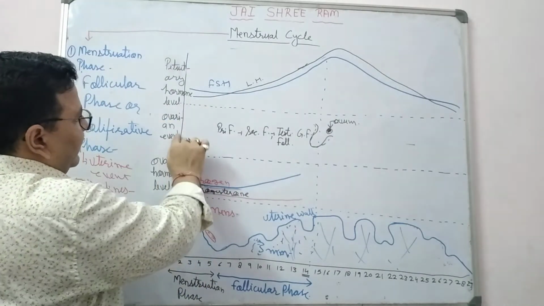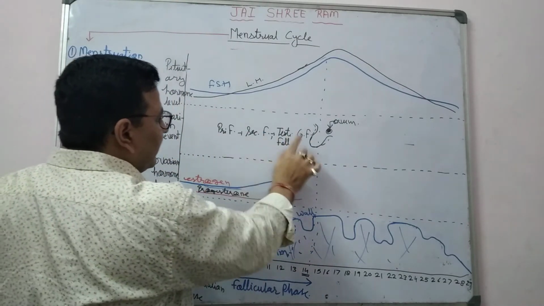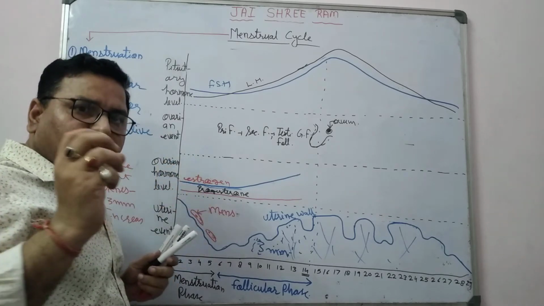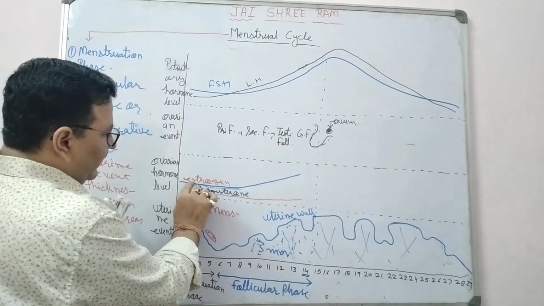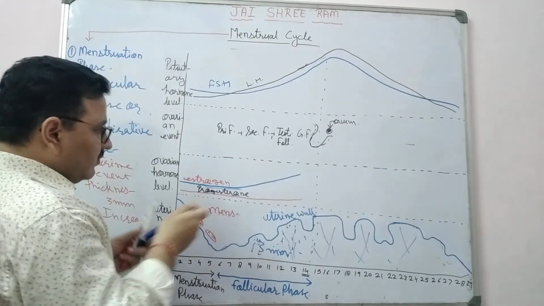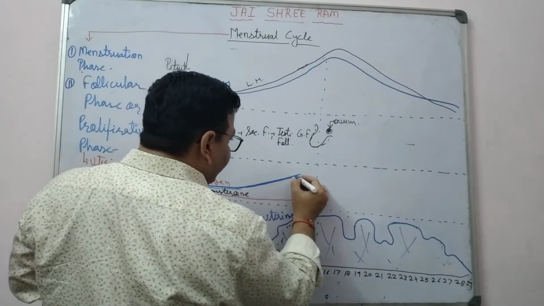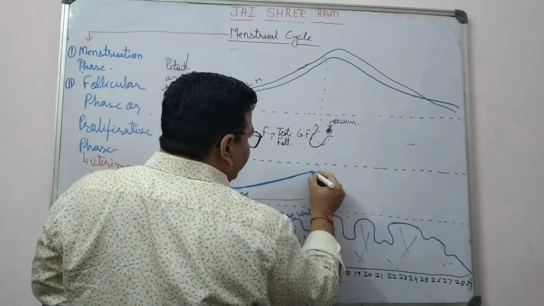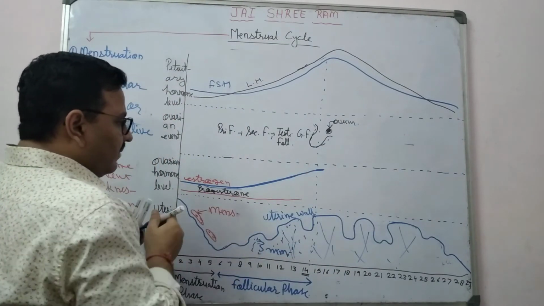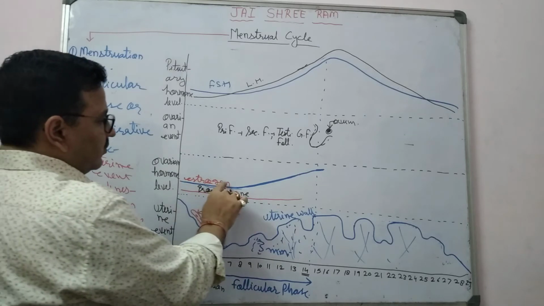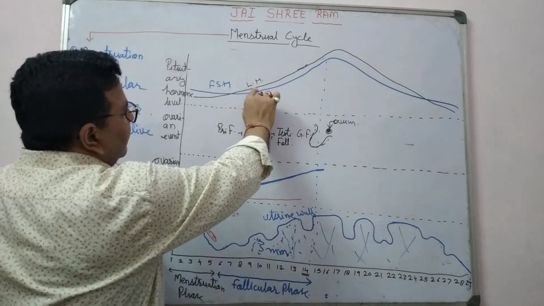In the ovarian event, the Graafian follicle develops from the primary follicle, and you know in the follicle there are granulosa cells. Granulosa cells release estrogen. So the amount of estrogen increases, and it is high at the mid of the menstrual cycle. Due to the estrogen, LH also increases.